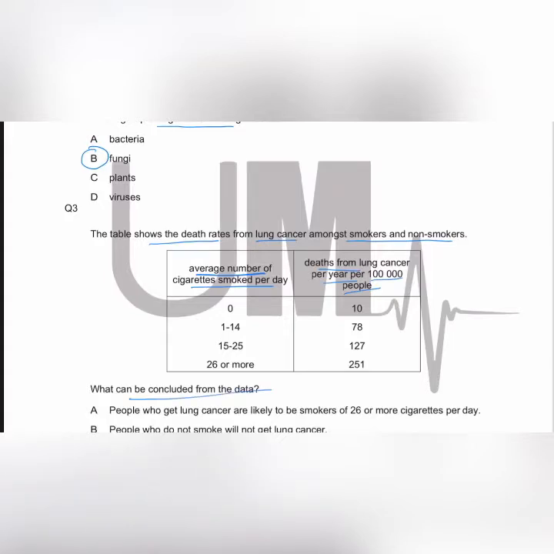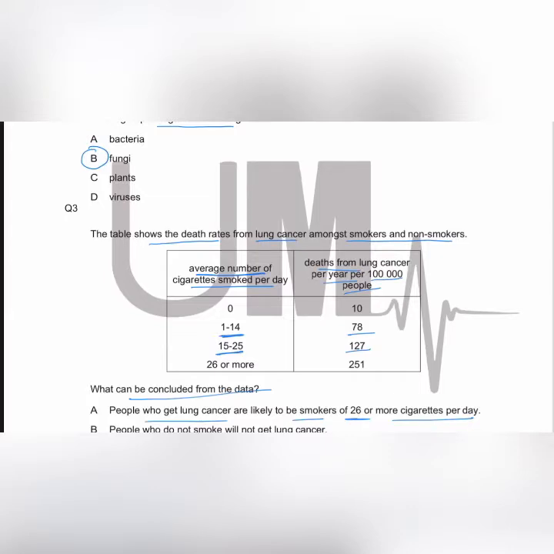Option A: people who get lung cancer are likely to be smokers of 26 or more cigarettes per day. This is not true because the people who smoke less than 26 cigarettes, for example, people who smoke 15 to 25 cigarettes, or people who smoke 1 to 14 cigarettes per day, are also dying from lung cancer.